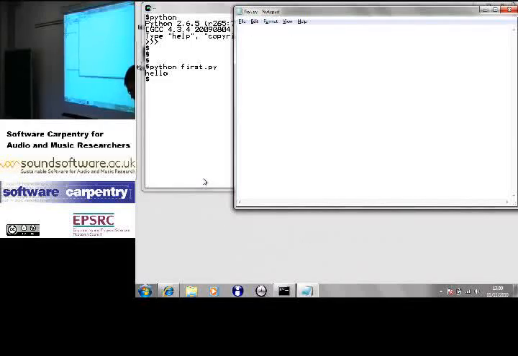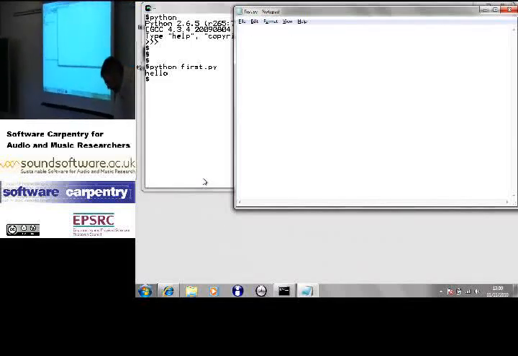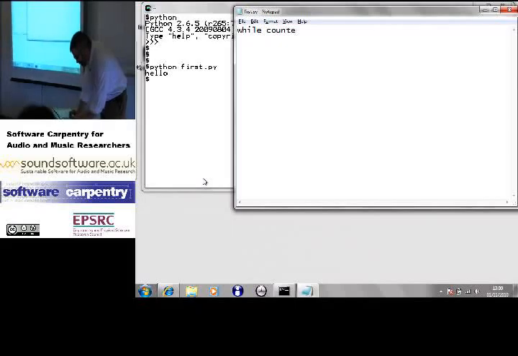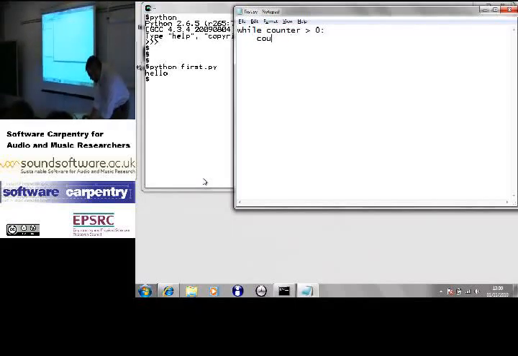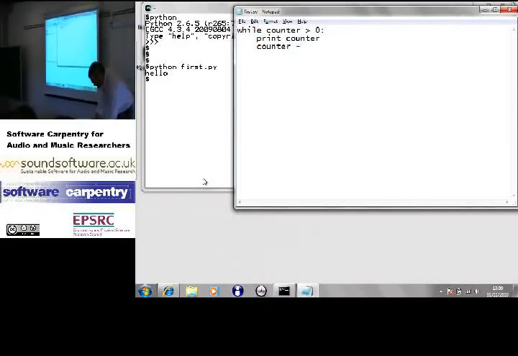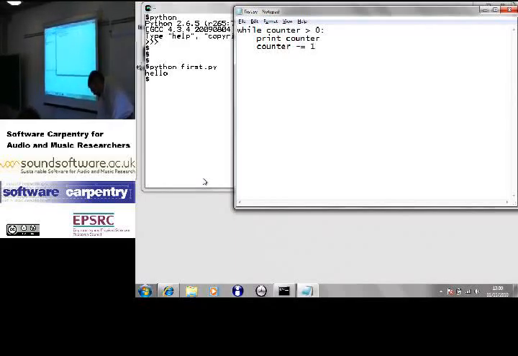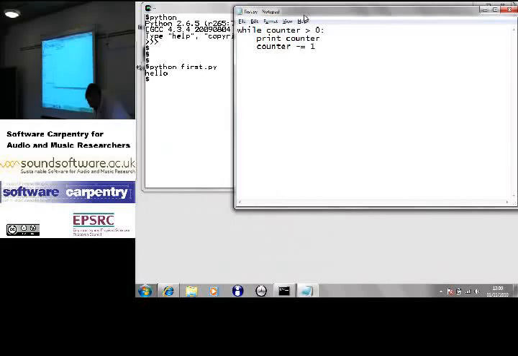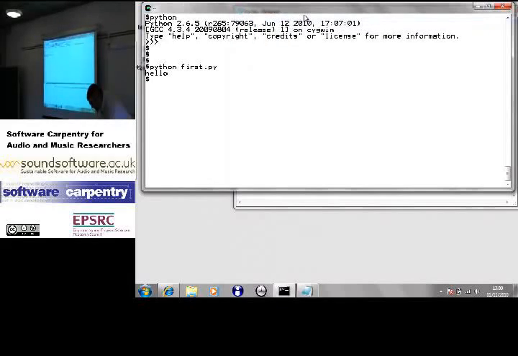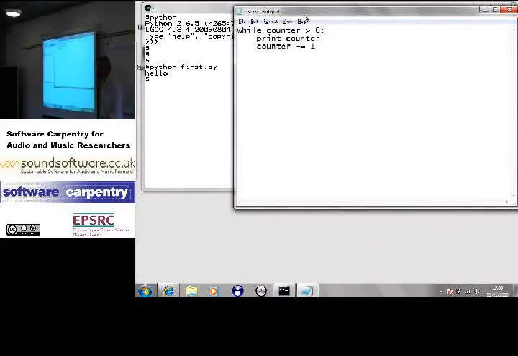Let's come back and do something like while counter greater than 0, print counter. Okay, so what's going to happen when I run this program?